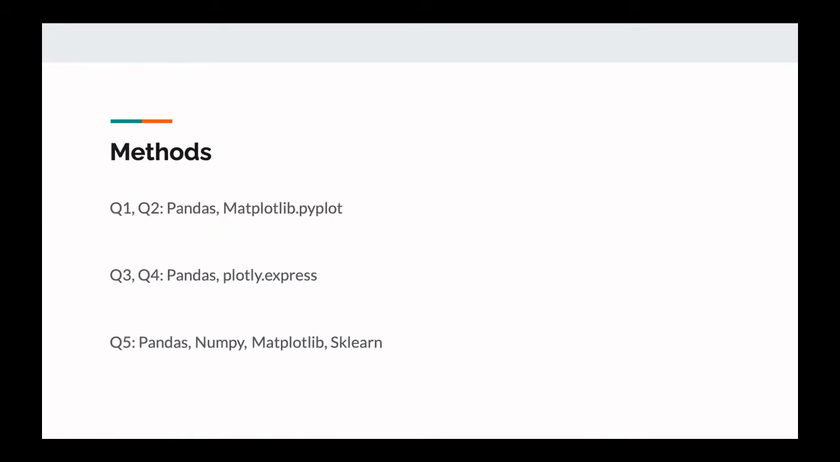So for our methods for question 1 and 2, we used pandas to filter and modify our data set, and then matplotlib to plot all of our data and results. For question 3 and 4, we also used pandas to filter our data, and then plotly express to create choropleth maps of the United States based on summer and winter precipitation rates. For question 5, we used pandas and NumPy, matplotlib, and sklearn to filter the data and create and train the data sets, and then create linear regression models.